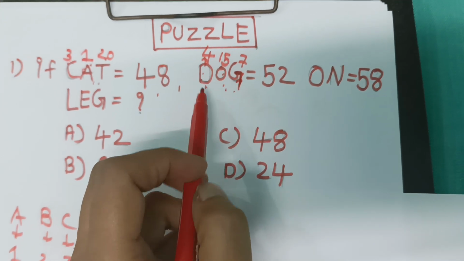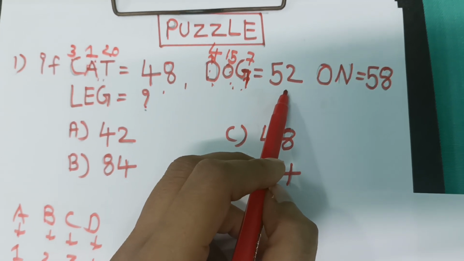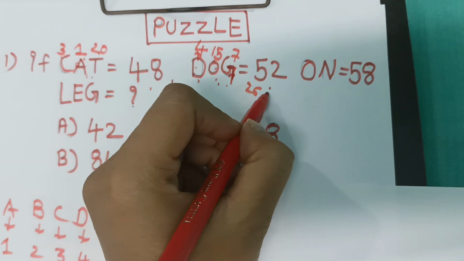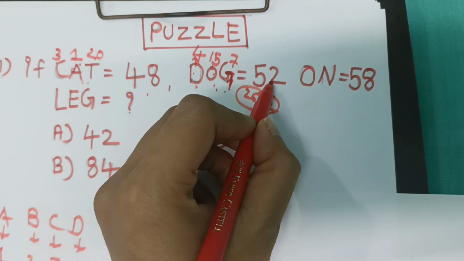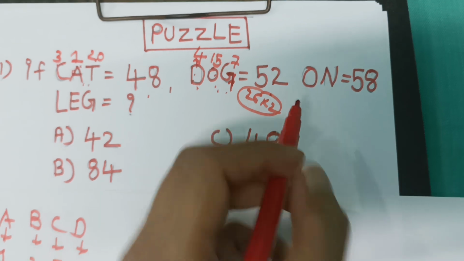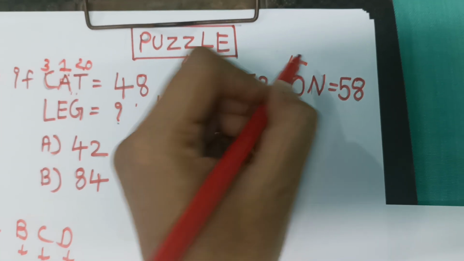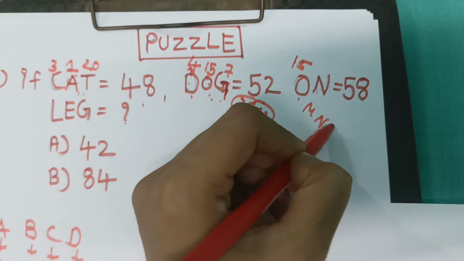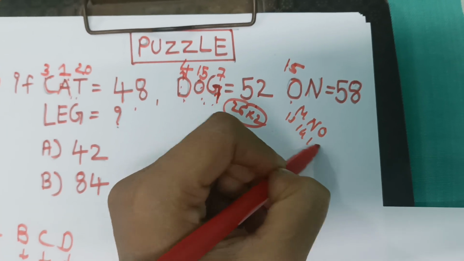Total is 26. And here what is given? 52. So 26 into 2, we get 52.